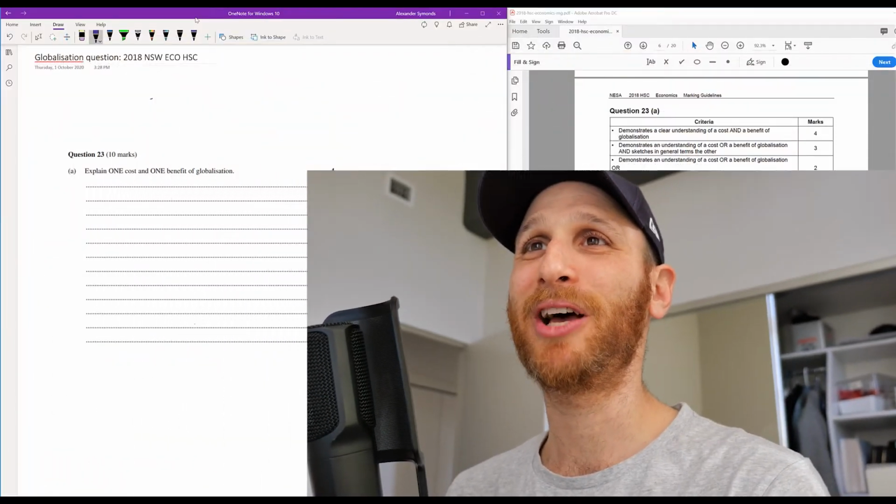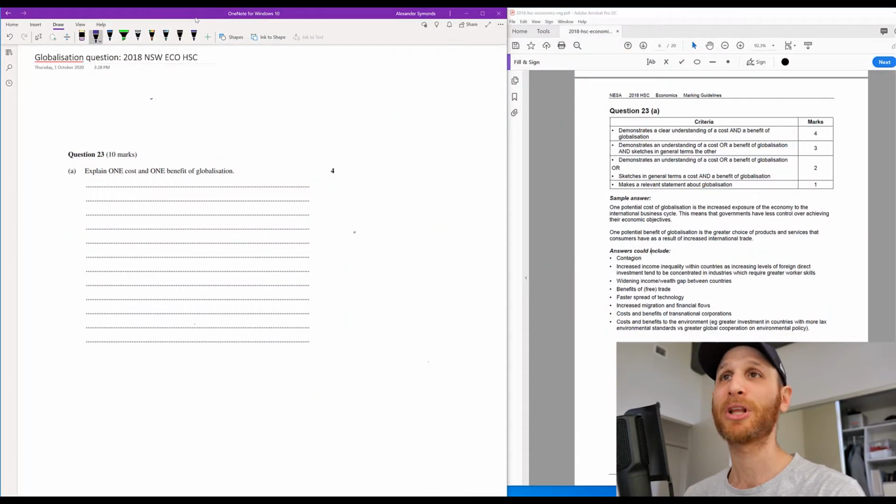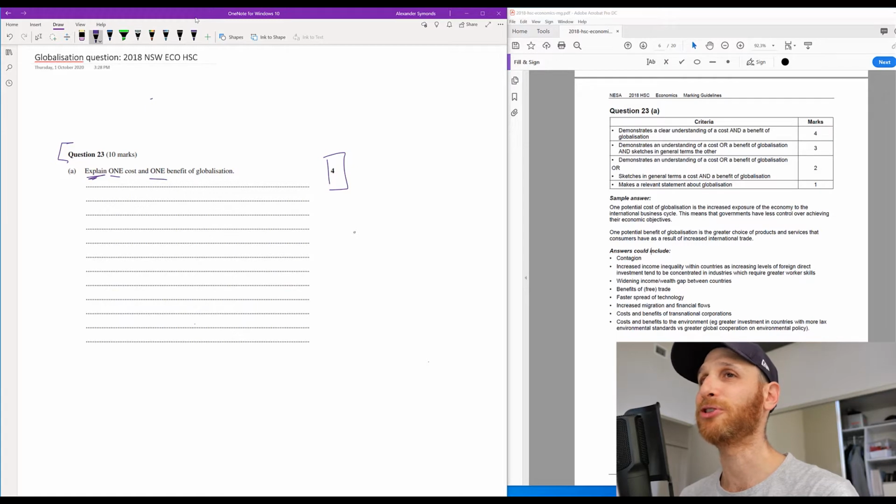Here we are, the globalization question. 2018 New South Wales Economics HSC, we're looking at question 23. So the first part for 4 marks says, explain one cost and one benefit of globalization. So if we're explaining for 2 marks, it's a bit of an ask, but I think we can do it.